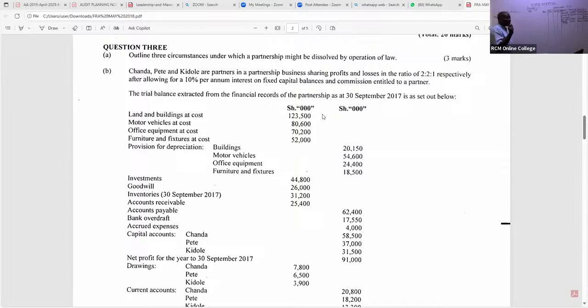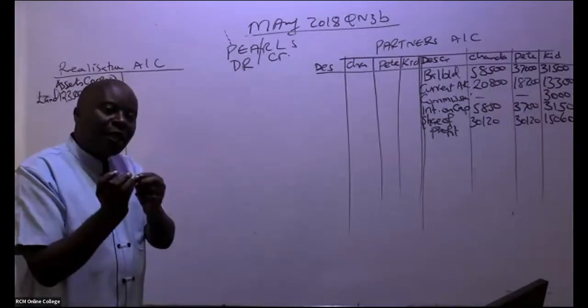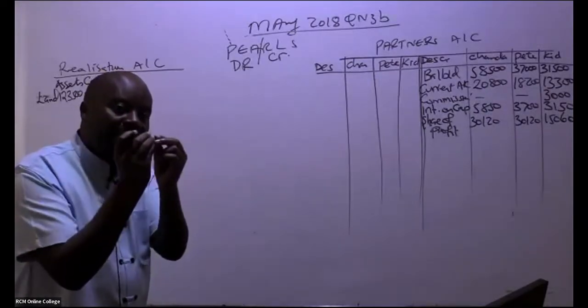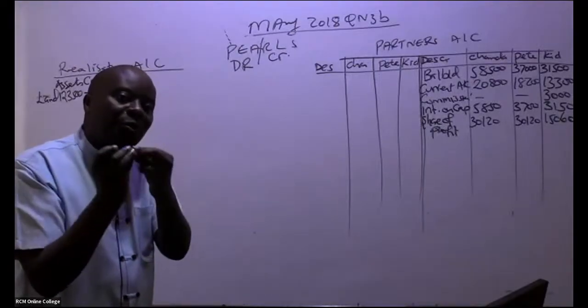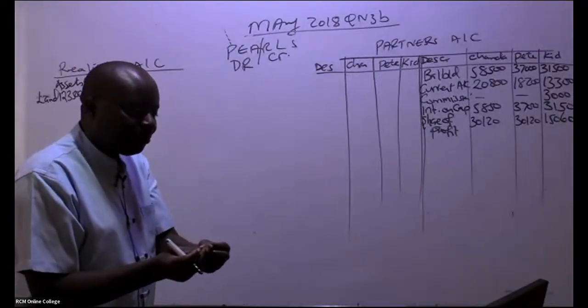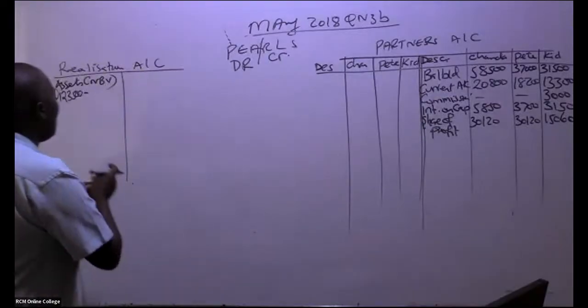What is the accumulated depreciation for buildings? You can see a provision for depreciation. Buildings is 2,150. So remember, it's net book value. How do we get net book value? It's cost minus depreciation accumulated. Accumulated depreciation is the same as provision for depreciation. All right. So we have here 123,500 minus 2,150.